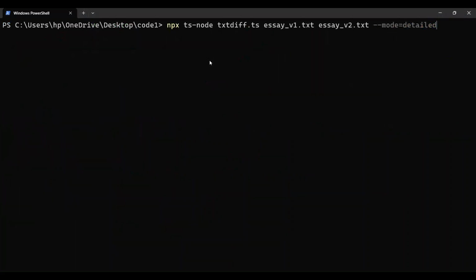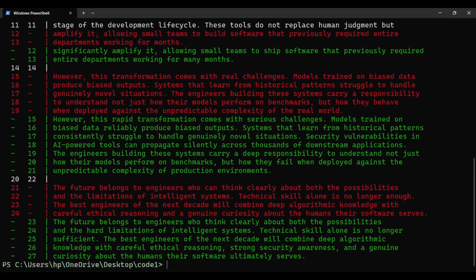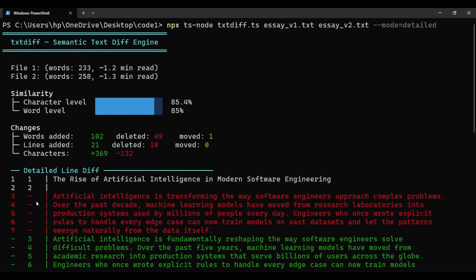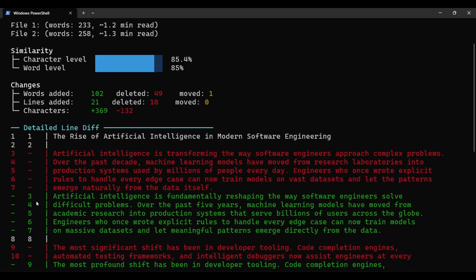This command gives the more detailed view. As we run this command, you can see the comparison line by line, with line numbers for both files. You can see the line numbers here. The same content detected at a different position is shown in yellow lines. That is semantic detection, not just line matching.